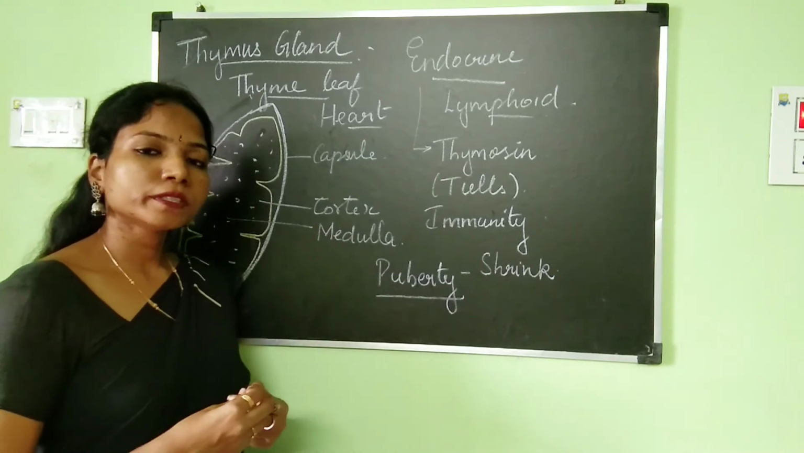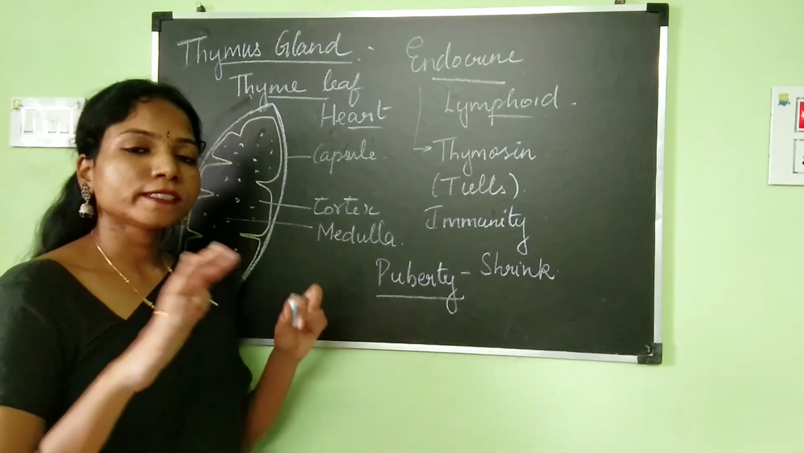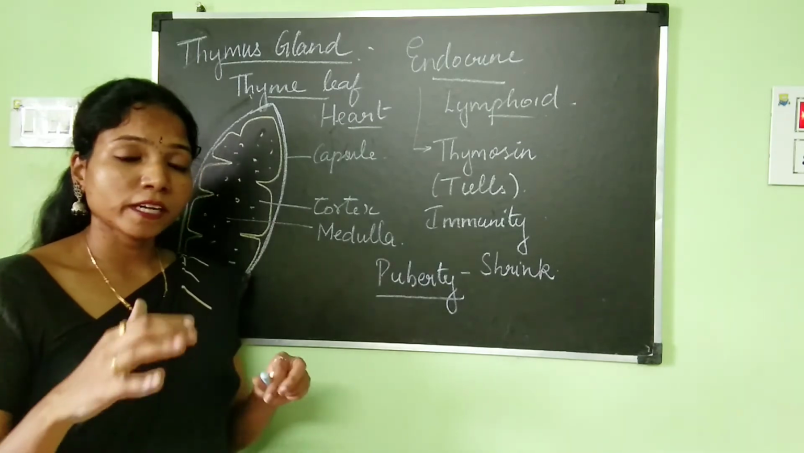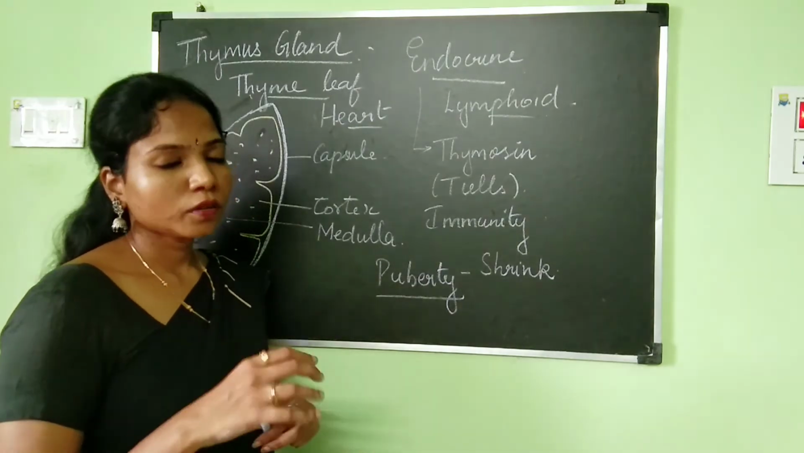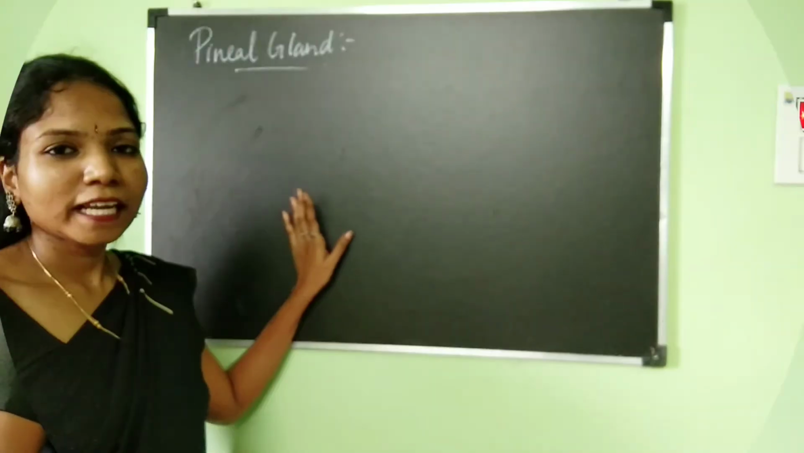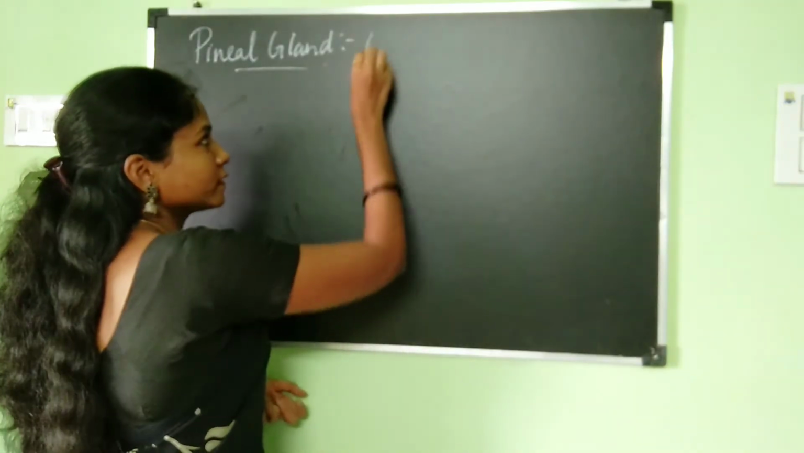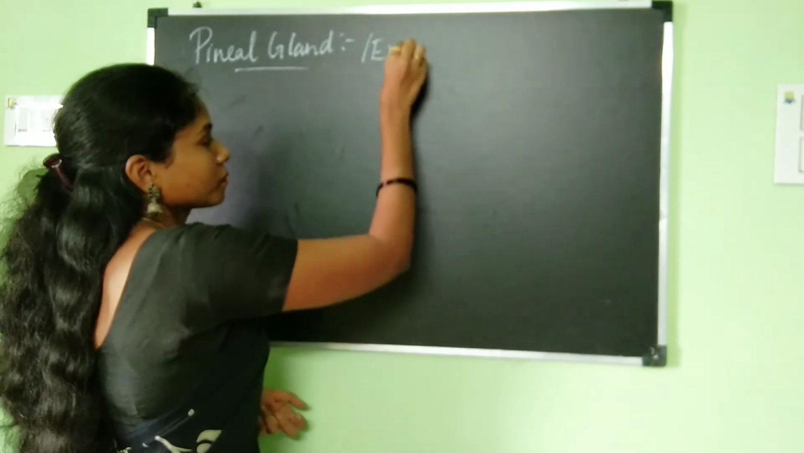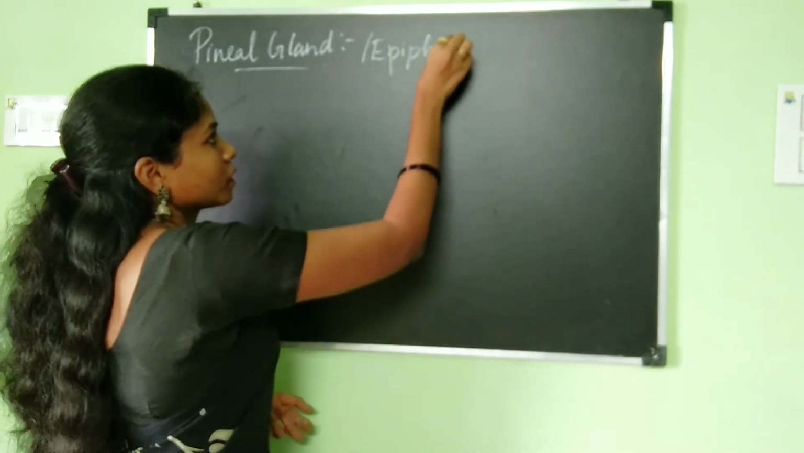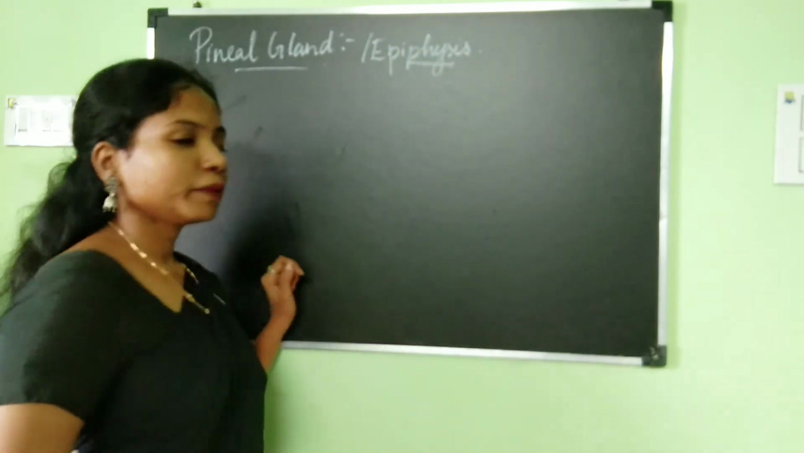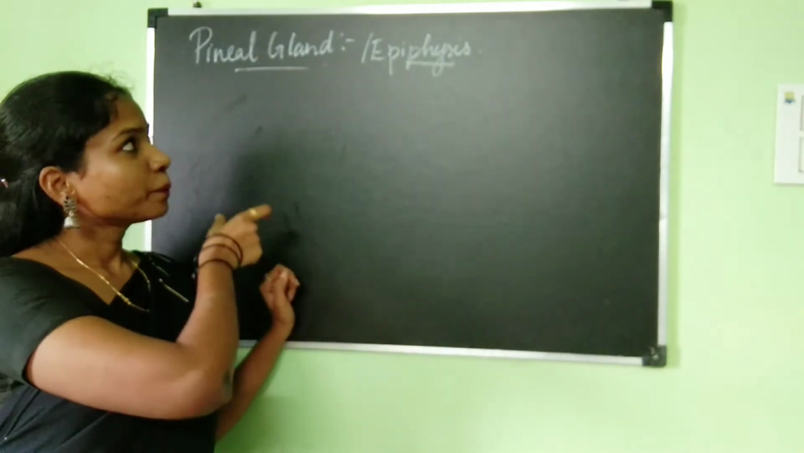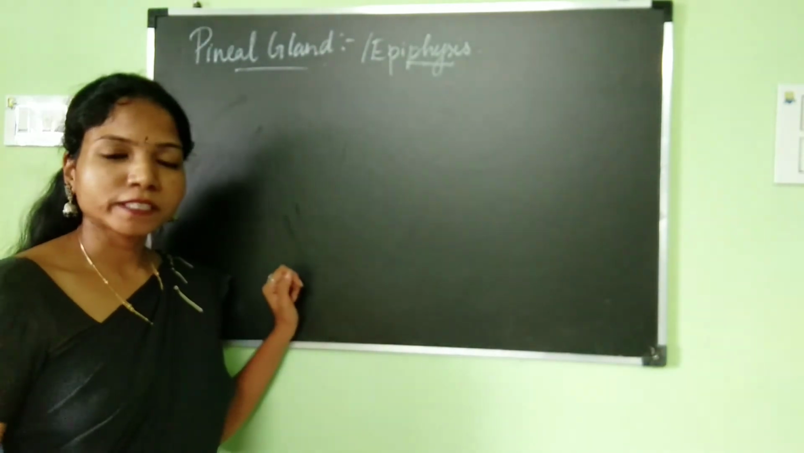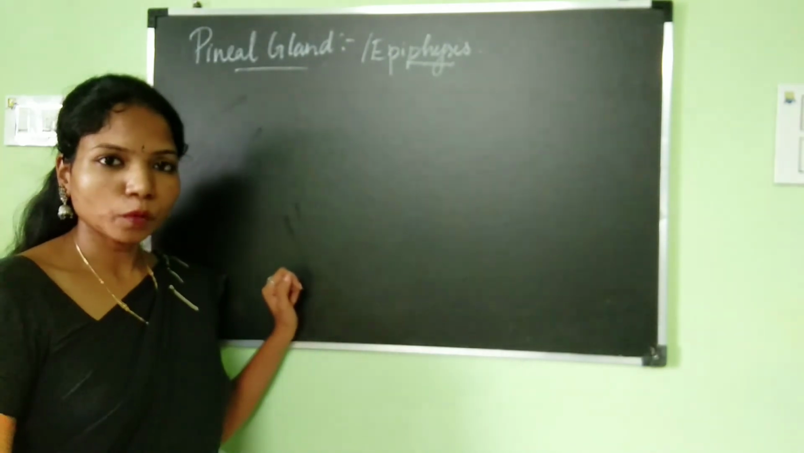Now let's move on to the next endocrine gland, which is the last endocrine gland which we'll be studying in this chapter, and that is the pineal gland. So now let's take a look at the pineal gland, which is also called the epiphysis. You know that the pituitary gland is also called the hypophysis, and the pineal gland is called the epiphysis. So please don't get confused with both.